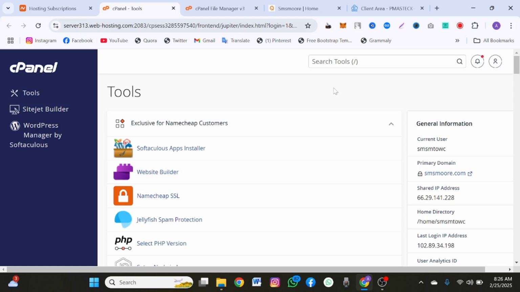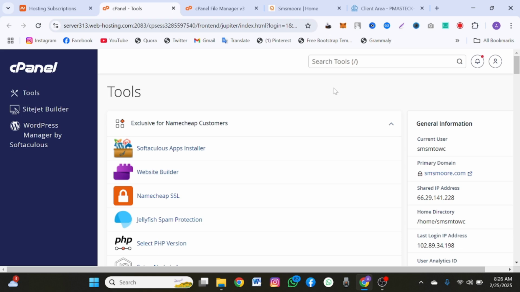So in this cPanel tutorial, I want to teach you how to connect your domain name to a cPanel. I'm going to teach you how to connect a different domain name to a different cPanel. Now I've seen most people try to do it the wrong way, while other developers are not even aware. So you hear something like, "How do I move my domain name? How do I move a domain from Hostinger to Namecheap and so on?"